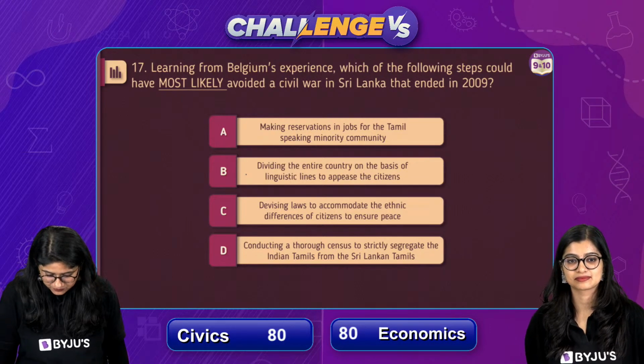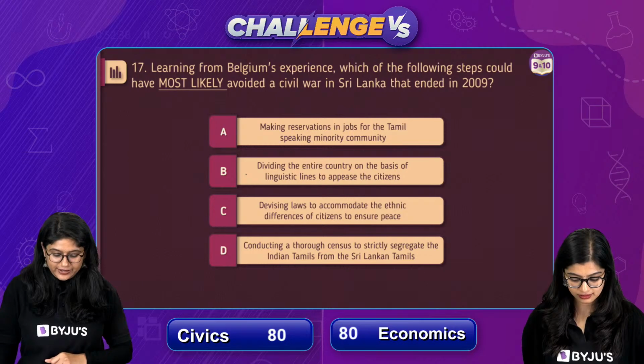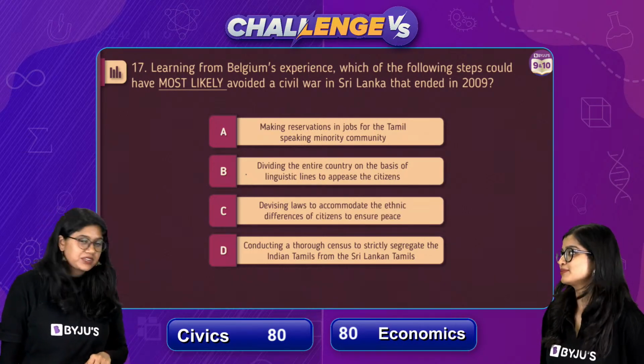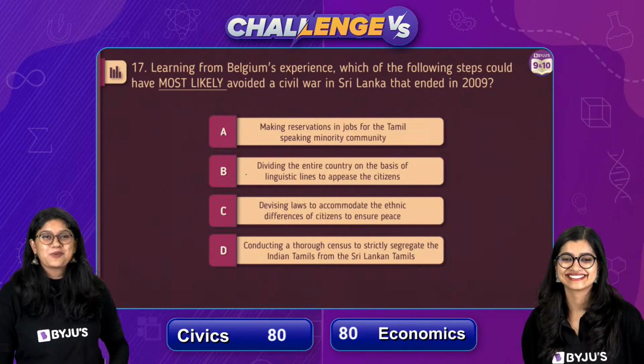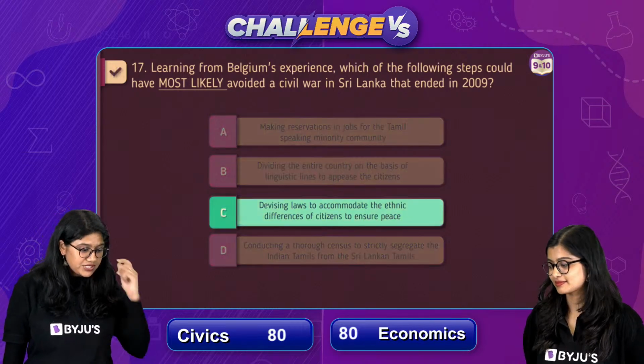Okay, let's see. So we have 237 votes out of 247, so we can end the polls. And I think amongst all the questions that we have for the political science, this is the one where we have a little bit of diciness, I would say. 61% of you have voted for the correct answer. That is option number C.